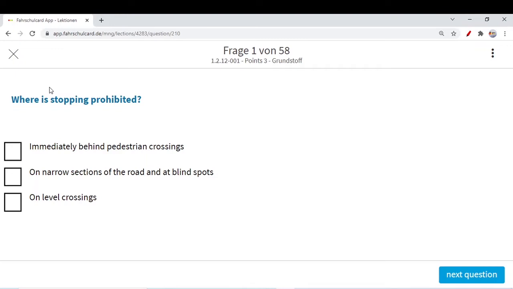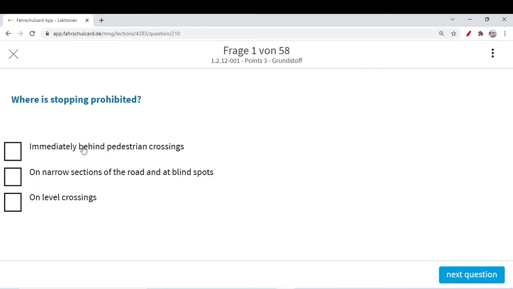If your car is broken down and you have some problems, it's not stopping. If your car is parked, it is also a different scenario. But stopping is always intentional, you know that, and you have stopped your car intentionally. So it is a term which you need to keep in mind. They are asking, where is stopping prohibited, where you cannot stop by your own intention.